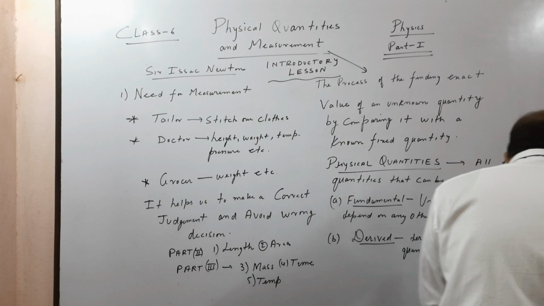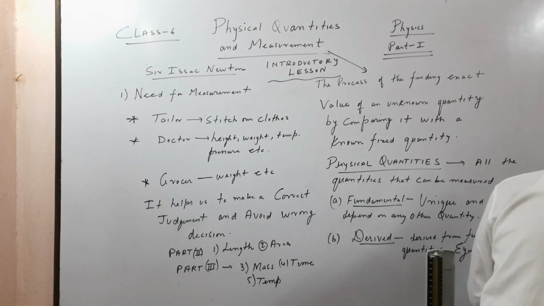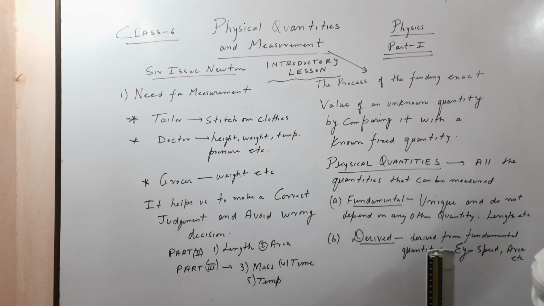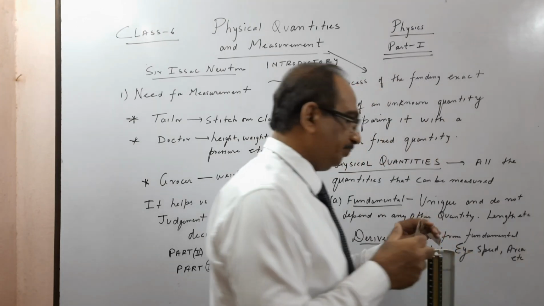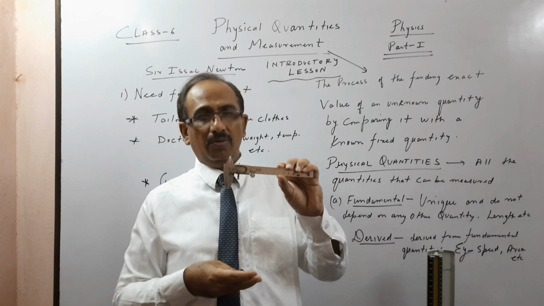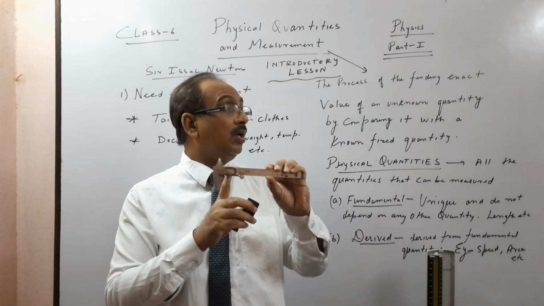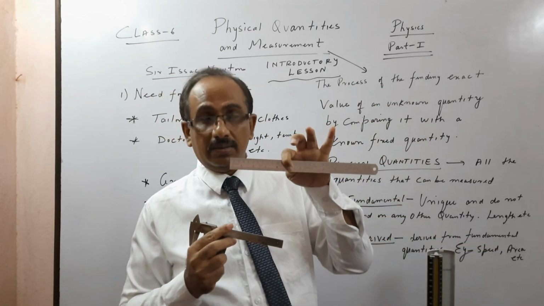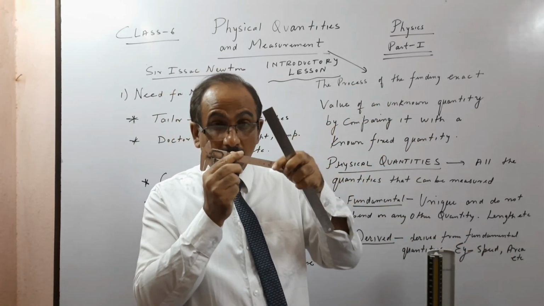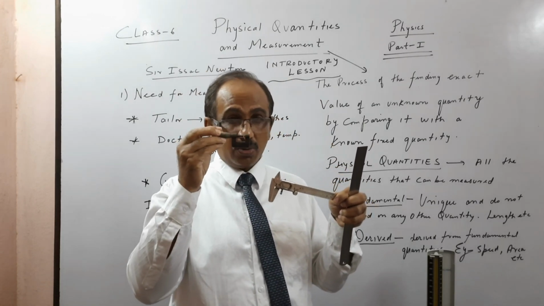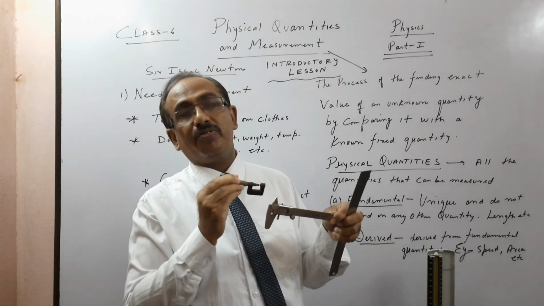Then for measurement of length we have a few more things, children. What we call the vernier caliper, a slide caliper. This was made around World War II because they wanted more accuracy: one ordinary scale measures up to 1 millimeter accurately, this measures up to 1/10 of a millimeter, and the screw gauge measures up to 1/100 part of a millimeter.